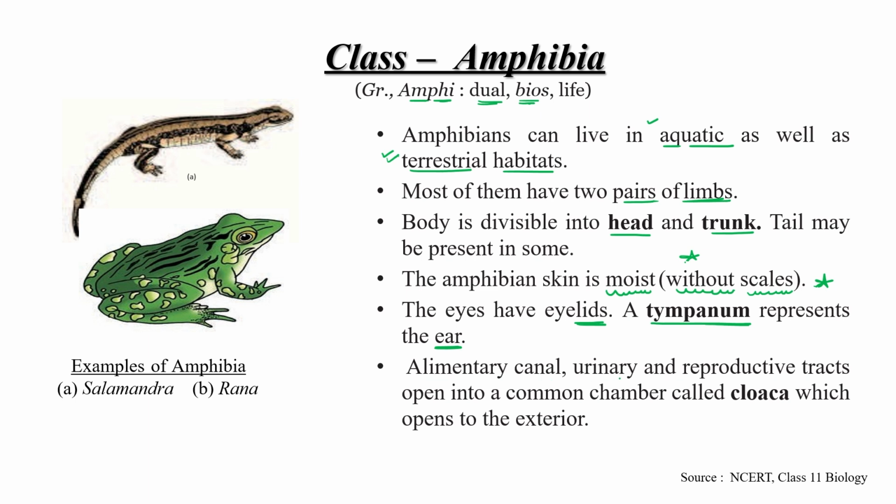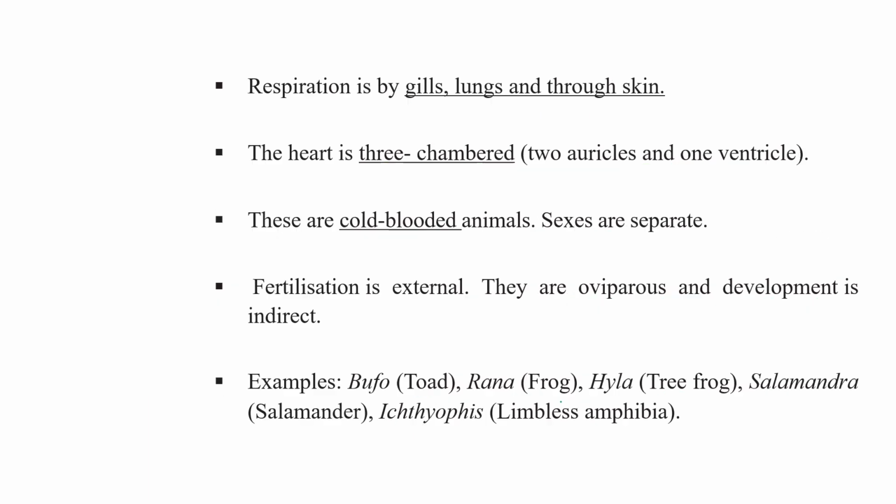They have specific organ systems like the alimentary canal, urinary system and reproductive system. All three systems open into a common chamber known as cloaca, which opens to the exterior. Respiration in amphibia is done by gills, lungs, and skin. Heart is three-chambered, meaning two auricles and one ventricle. They are again cold-blooded animals.